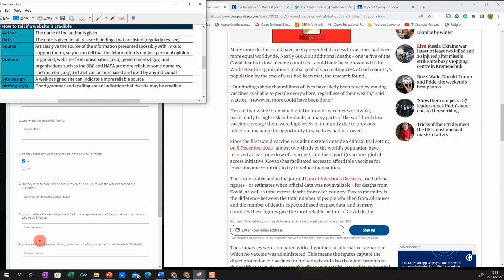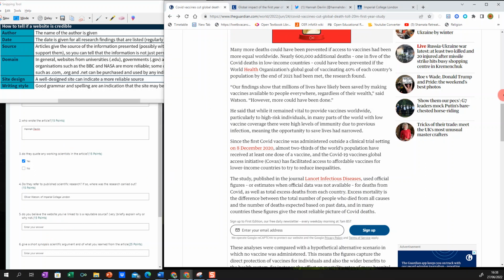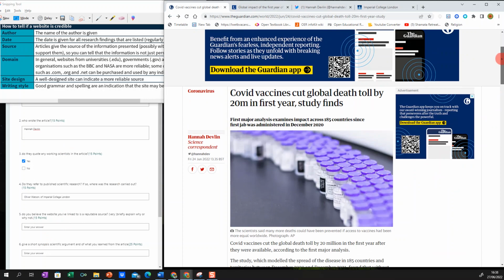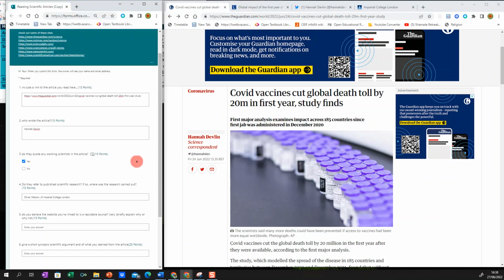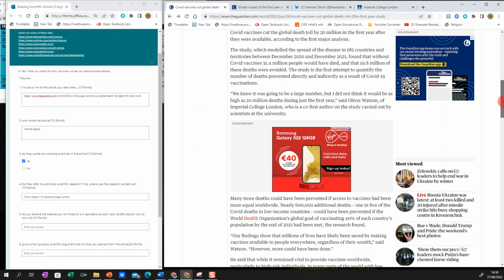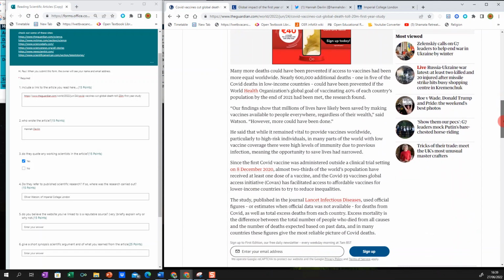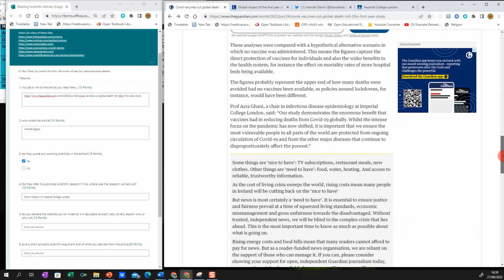Give a short synopsis of the scientific argument on what you've learned after reading the article. So you can have a read over this. Very briefly, if I was to look at this, I've learned that the COVID vaccine actually saved the lives of over 20 million people in the first year of it being administered. I would read this in more detail as well and write in anything that I have learned about the particular article.